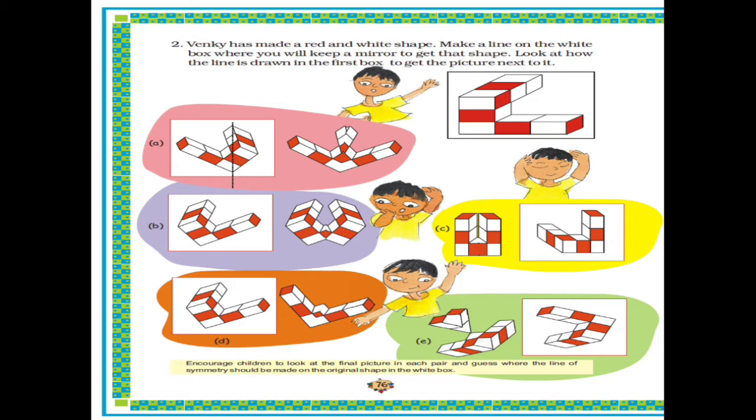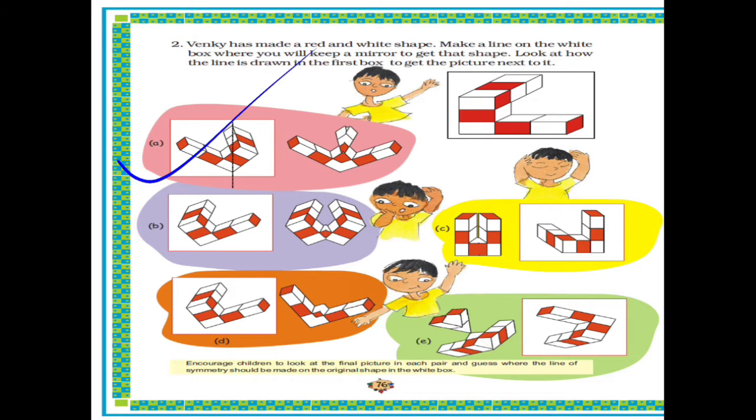Now, a boy named Venki, what has he done? He has made various shapes with the help of red and white color, as you can see in the picture. So now what do we have to do? We have to make a line in the white box picture in such a way that we get the picture shown next to it. We have already done this in our previous class for that dog, right? So today let's see what the answer will be.